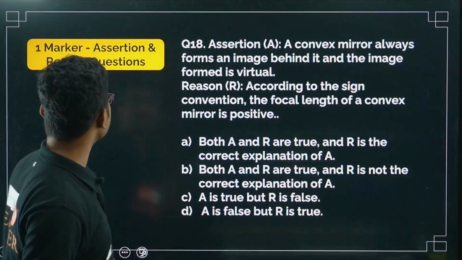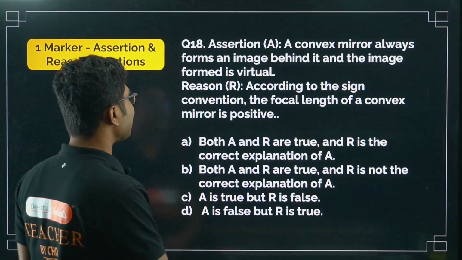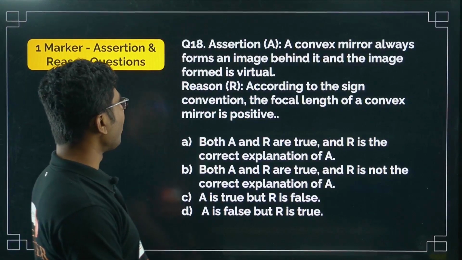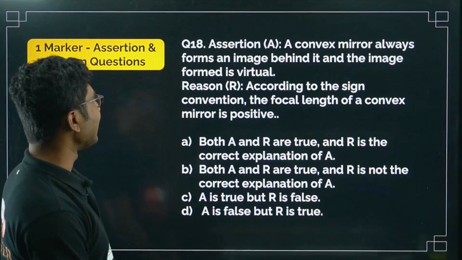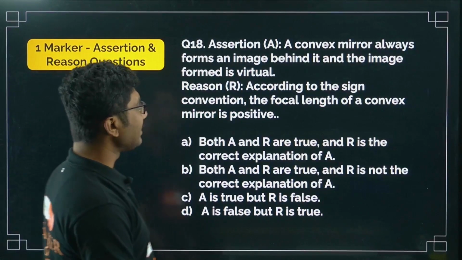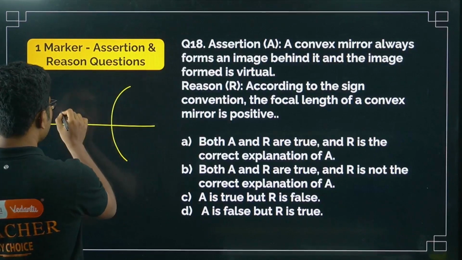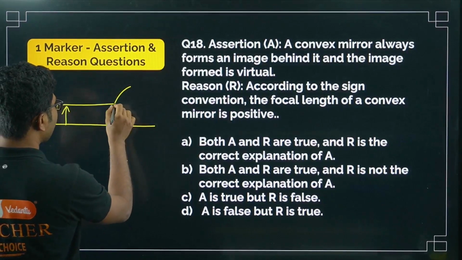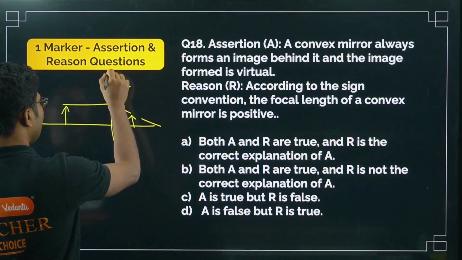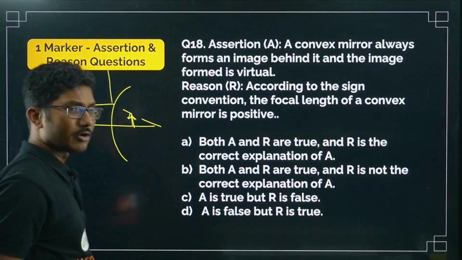Now the next question, the assertion and reason question. There are 3 such questions only, so my mistake. Assertion A: a convex mirror always forms an image behind it and the image formed is virtual. If the object is here, you will get some image somewhere here, always behind the mirror and always virtual.